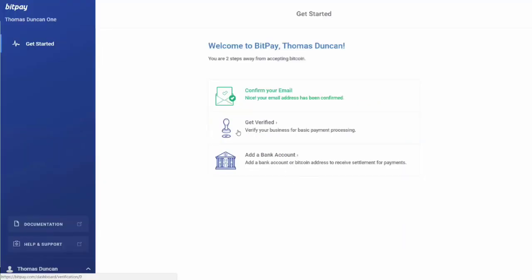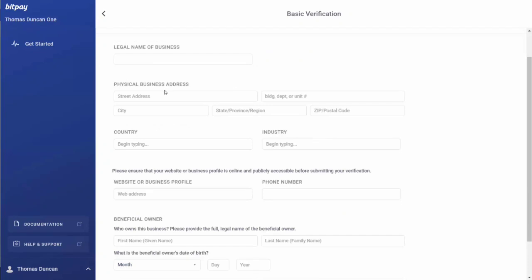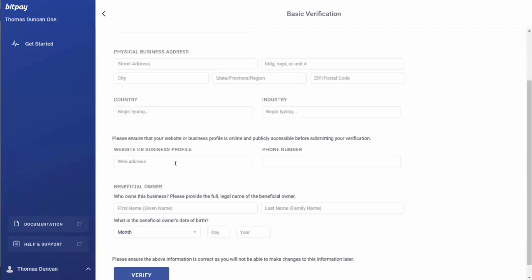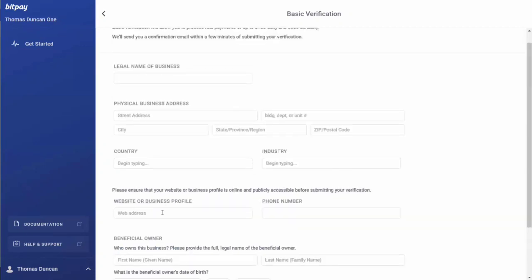You will then need to get verified for basic payment processing, and so you'll click get verified. You'll then come to the screen for basic verification, and to do that you'll need your legal name of your business, your address, your country, your website, and then the owner, and then you're going to verify this. You're going to get an email that BitPay will use in order to verify the process.